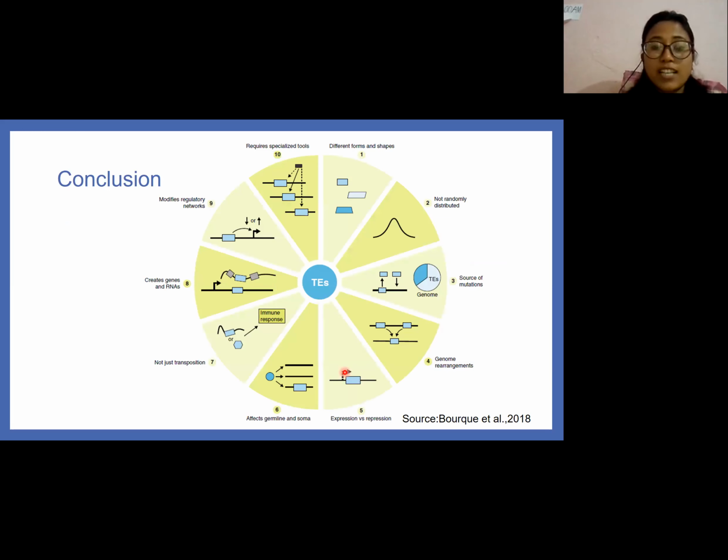Thus, from this presentation, we can know that transposable elements have different forms and shapes, and they are not randomly distributed. They are a source of mutations and genome rearrangement. Transposable elements can be expressed as well as repressed, and they affect both the germline and somatic cells. They are not just responsible for transposition, but also for resistance to toxicities. They create genes and RNAs and modify regulatory networks, and they require special computational tools to find their activity and presence. Thank you.